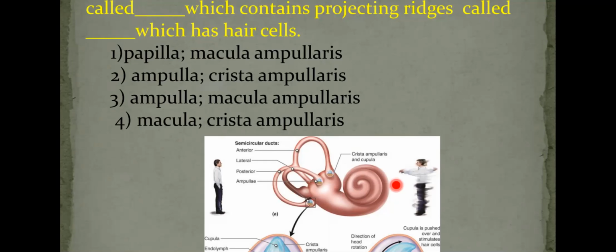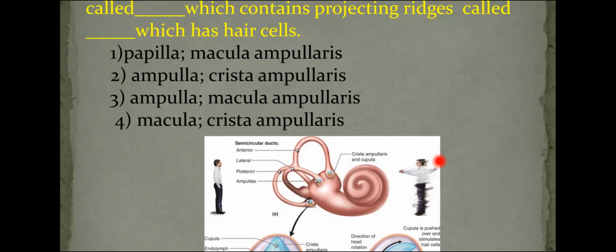And the sensory ridge present in the ampulla of the semicircular canal is called crista ampullaris. Therefore, answer is second option.